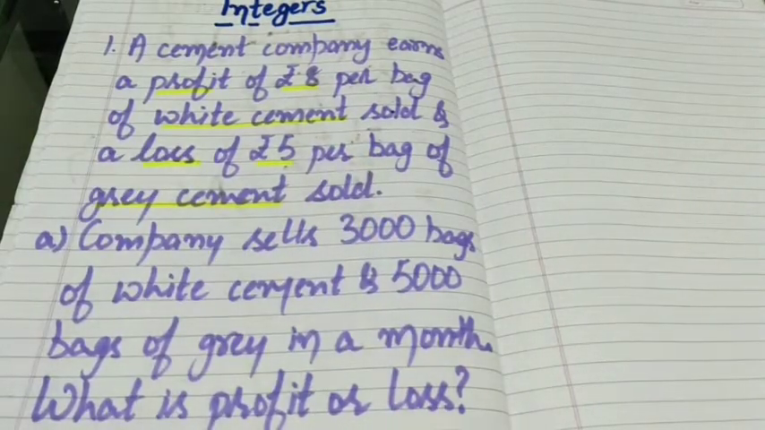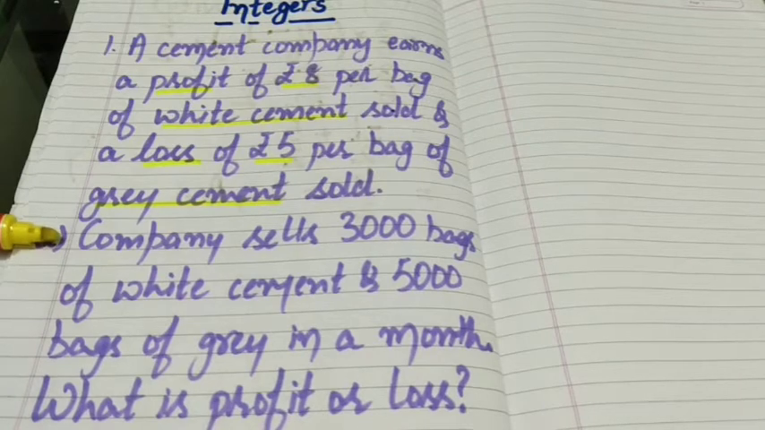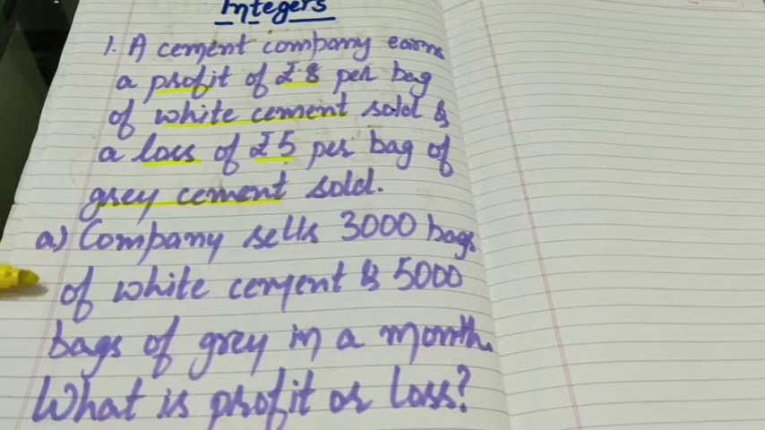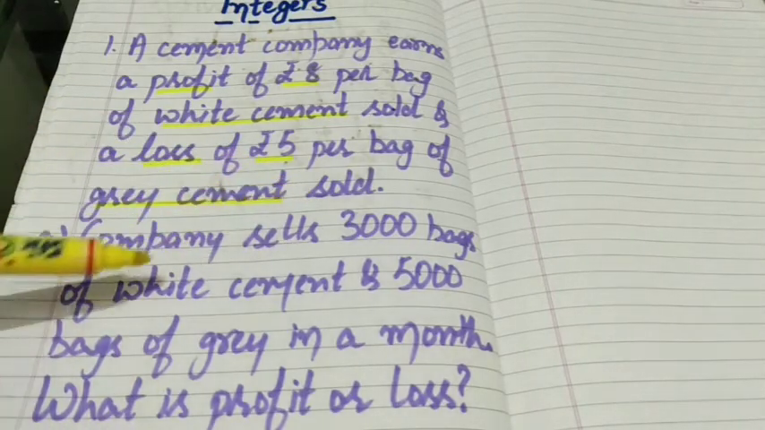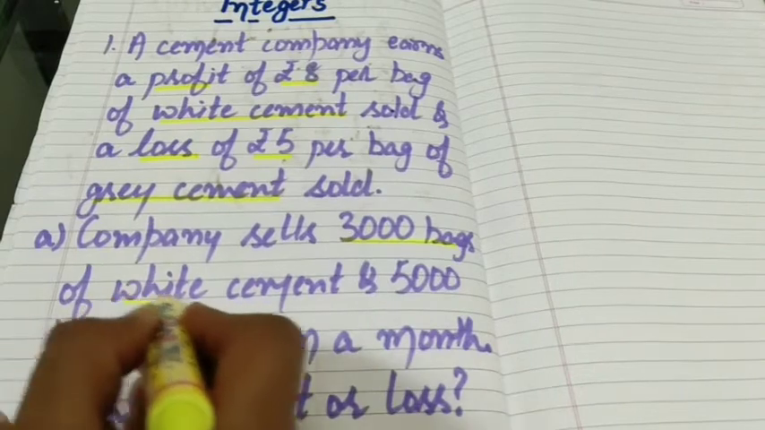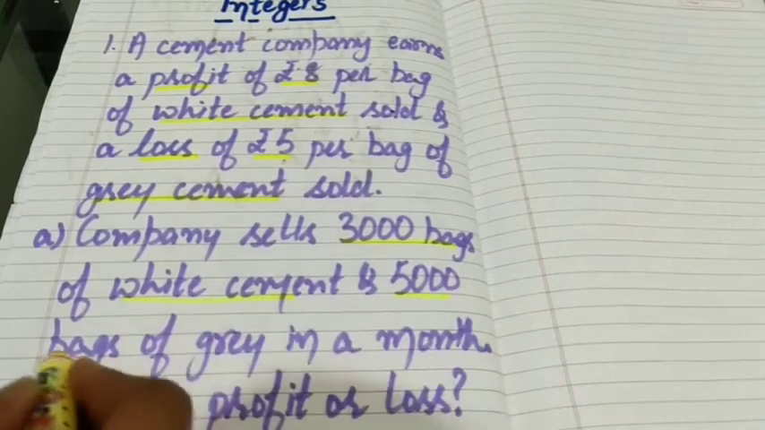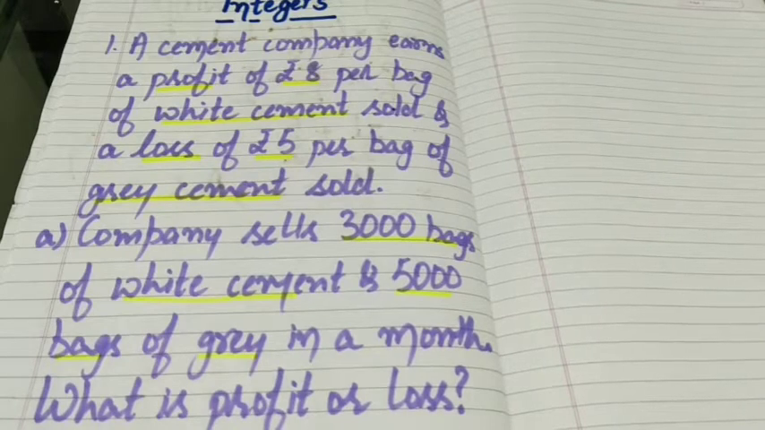This is the situation. Now, the company sells 3000 bags of white cement and 5000 bags of grey cement in a month. What is the profit or loss? Means in a particular month, the company sells 3000 bags of white cement and 5000 bags of grey cement, and we have to find whether the company incurs a profit or a loss.